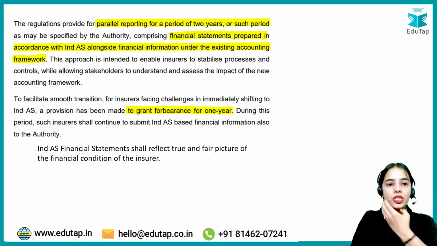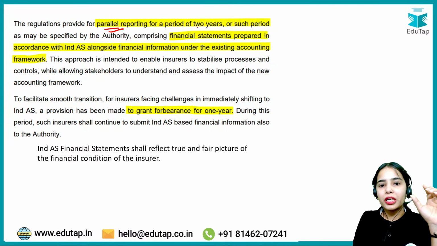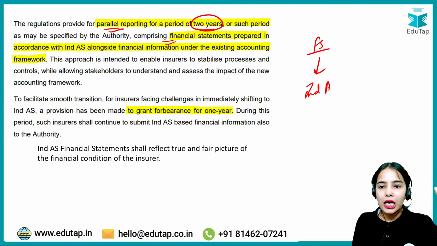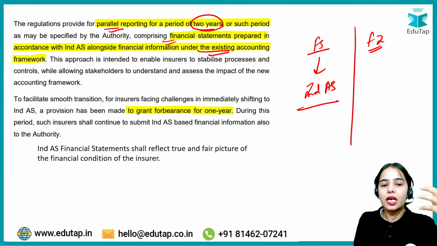Now, the regulations provide for parallel reporting for a period of 2 years or such period as may be specified by the IRDAI, comprising financial statements prepared in accordance with the Indian accounting standards alongside the financial information under the existing accounting framework.